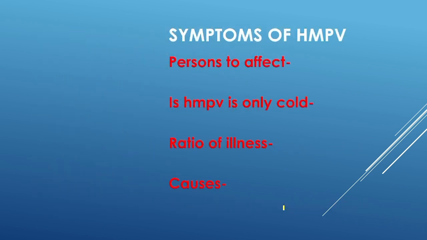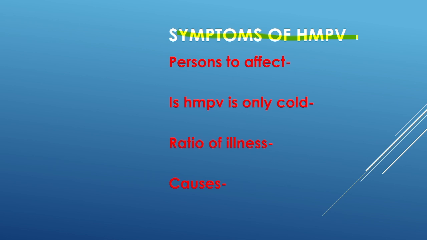Next, first of all, HMPV is the human metapneumovirus. What are the symptoms of HMPV? The symptoms are like a cold: runny nose, cough, rashes, fever, sore throat, and wheezing.